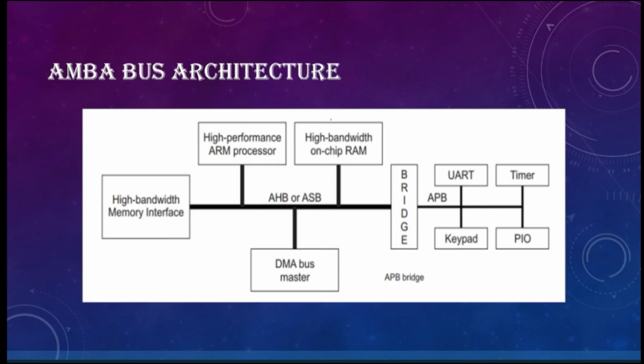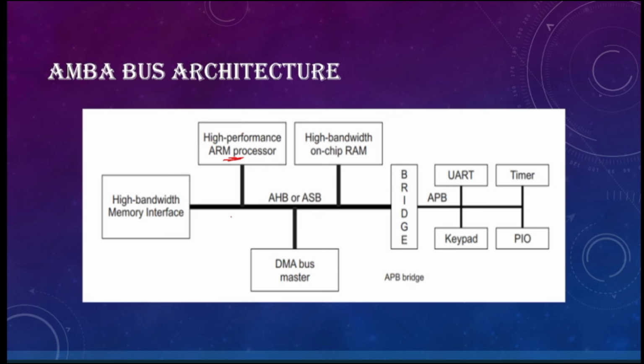If you see this architecture here, this is the AMBA bus architecture. In any system, the processor is the core of that system. In this system also, I am using an ARM processor, a high performance ARM processor. Along with the processor you will have many more components, like RAM, memory, everything.